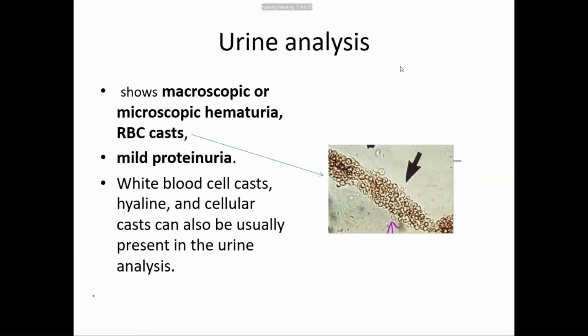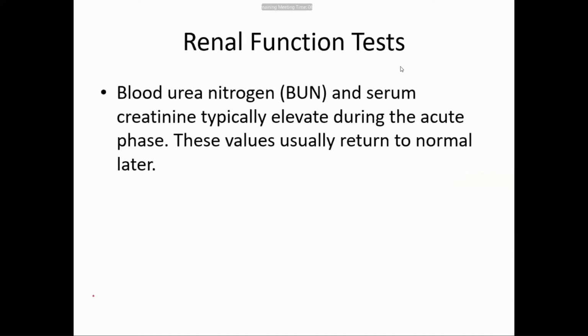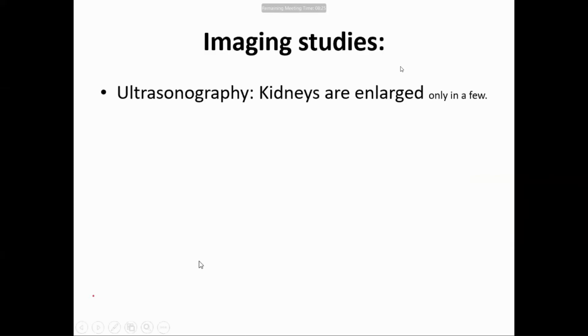Similarly, in the urine analysis we can see casts that take the shape of the renal tubules: hyaline casts, cellular casts, and RBC casts, which are frequent here. In the renal function test, blood urea nitrogen and serum creatinine are all elevated, and these values later return to normal. We can also do imaging, and in some patients we see the kidneys are tighter, which is important for showing whether the person is in renal failure or not.